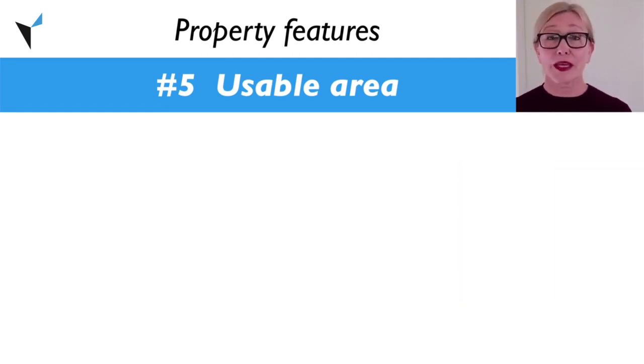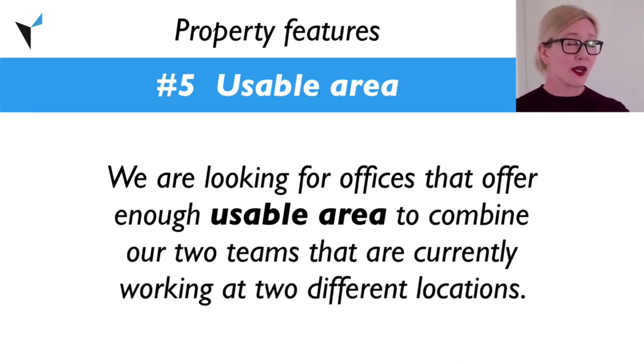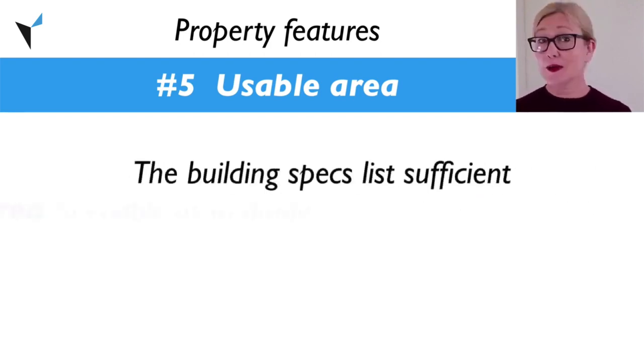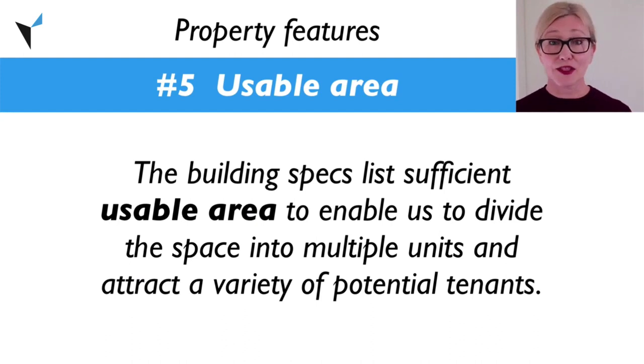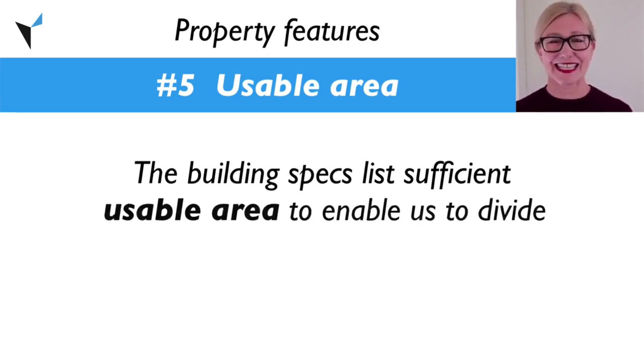Examples. We are looking for offices that offer enough usable area to combine our two teams that are currently working at two different locations. The building specs list sufficient usable area to enable us to divide the space into multiple units and attract a variety of potential tenants.